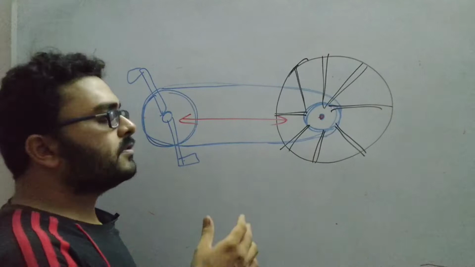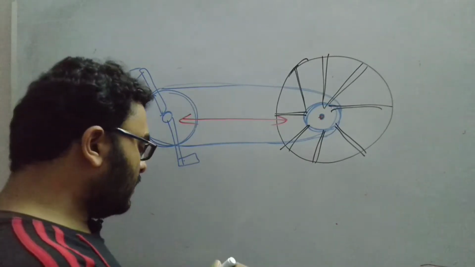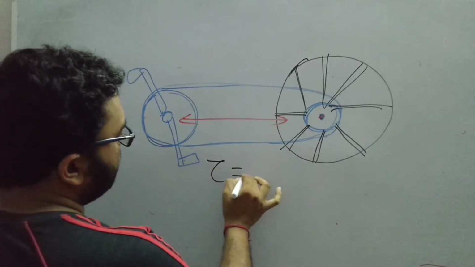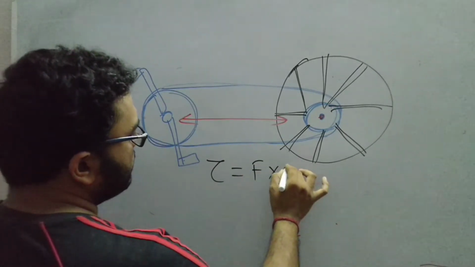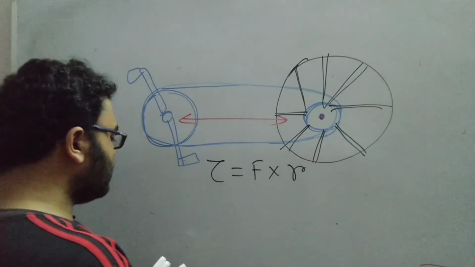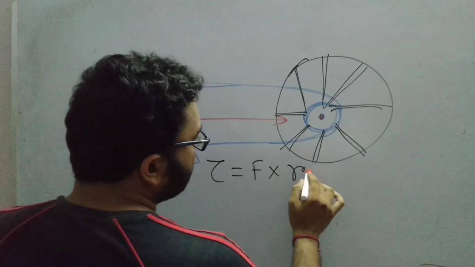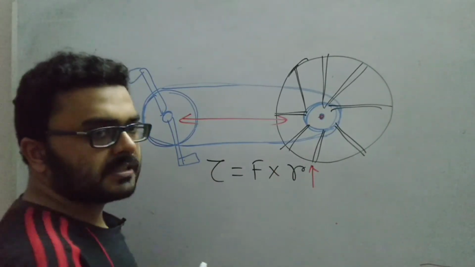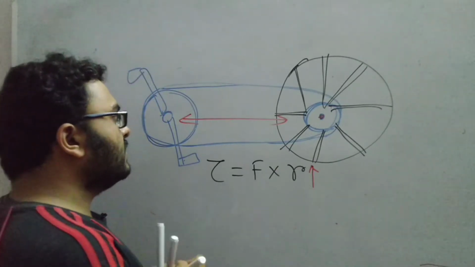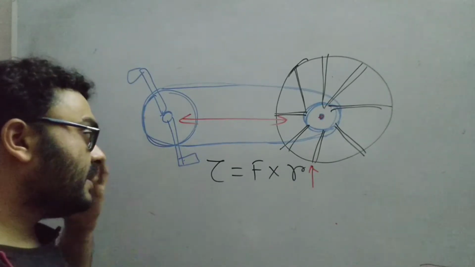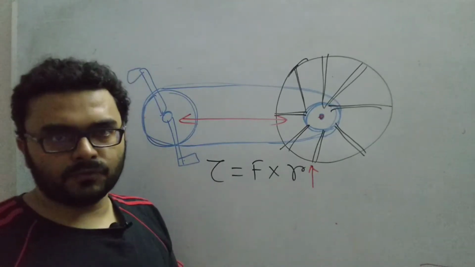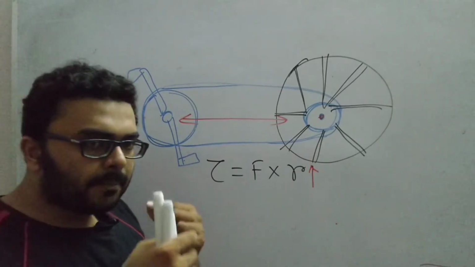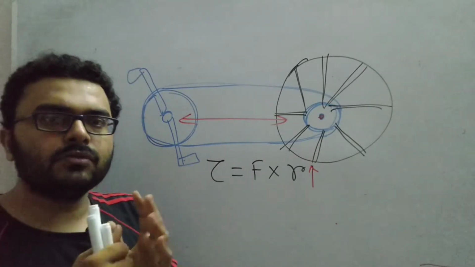So here also comes the concept of the torque, and what we are actually doing is applying a less force. Why? Because the force is being applied at a greater distance. So as the distance increases, we have to apply a less force. In this way, we are easily able to drive the bicycle by applying a suitable amount of force. So this is also an example where we are applying the concept of torque in order to drive the bicycle.